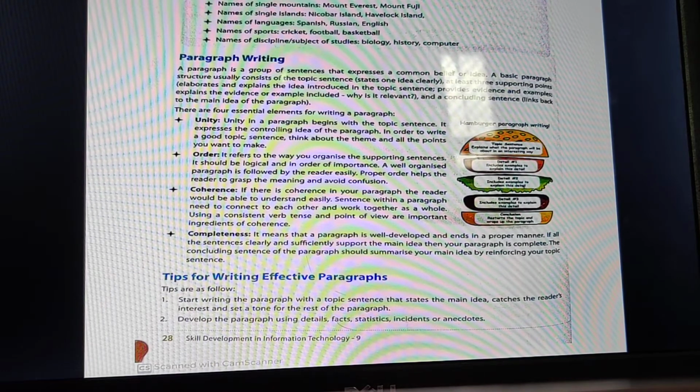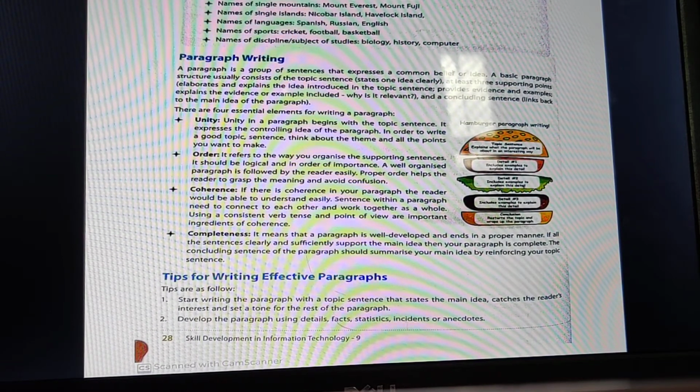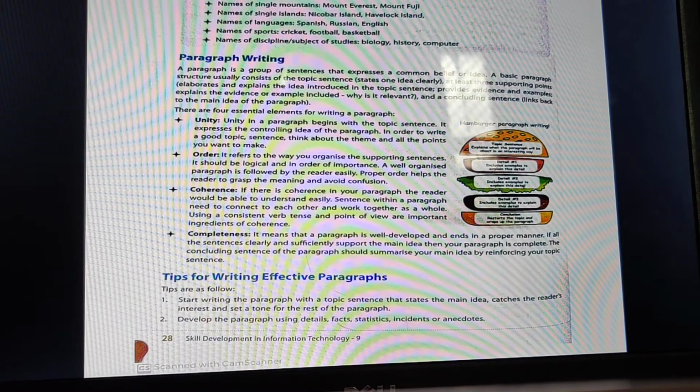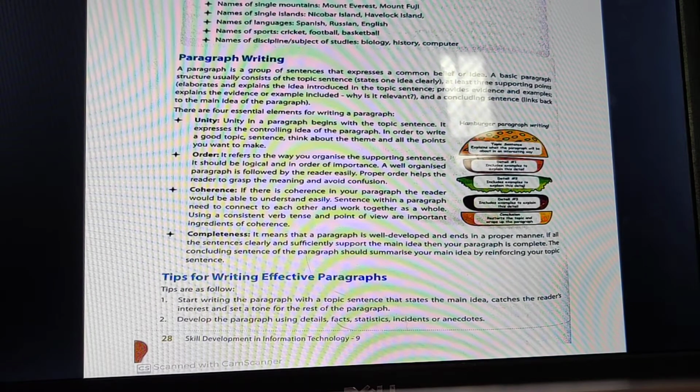So order refers to the way you organize the supporting sentences. It should be logical and in order of importance. There should be a logic behind that. A well organized paragraph is followed by readers easily, and if the paragraph is in order, the readers can easily understand what the paragraph is all about. Proper order helps the reader grasp the meaning and avoid confusion. If the points are haphazard, the reader gets confused and it is very difficult to understand.